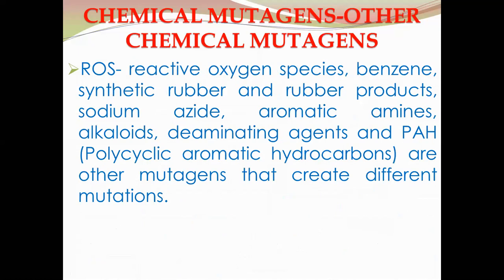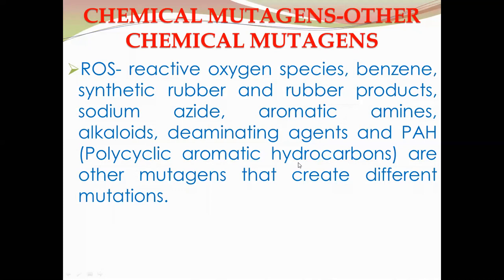There are some other chemical mutagenic agents. These include reactive oxygen species, benzene, synthetic rubber and rubber products, sodium azide, aromatic amines, alkaloids, deaminating agents, and PAH, polycyclic aromatic hydrocarbons.